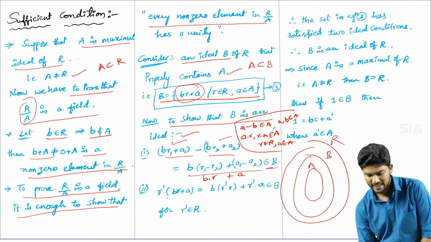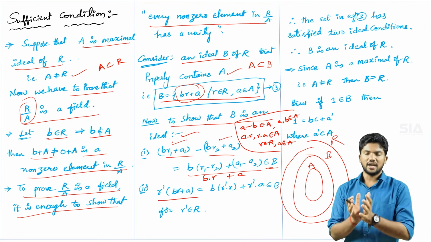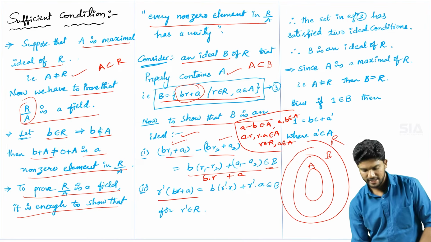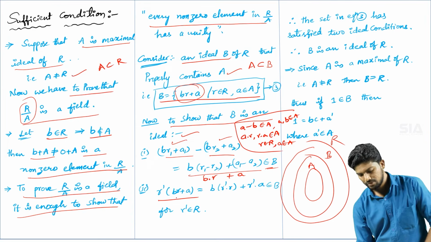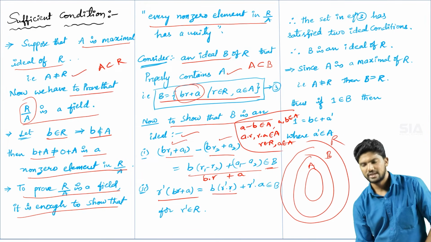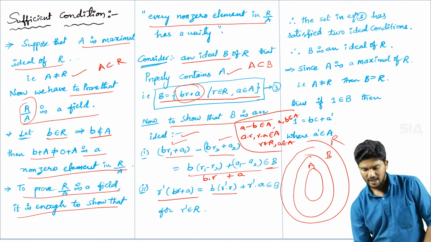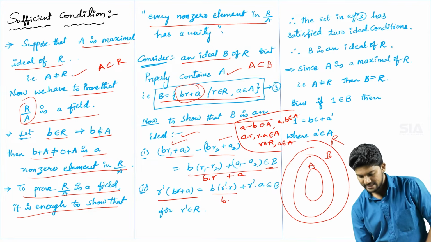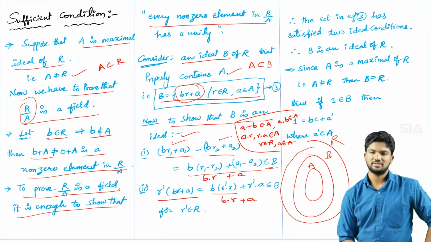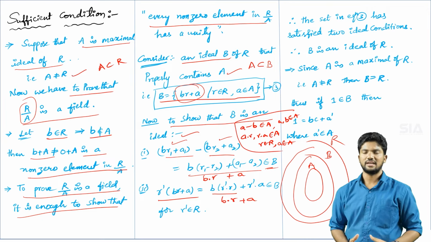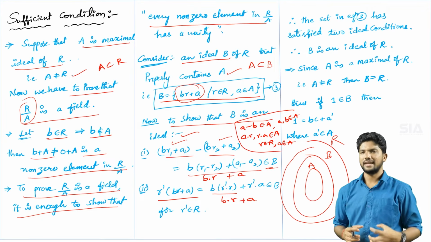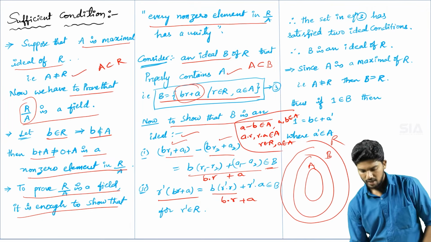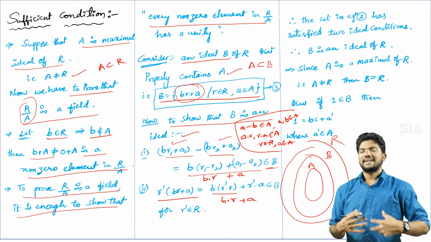Next, the second condition is r dash into a or a into r dash. I am taking here the right ideal. r dash into br plus a is equal to b into r dash into r plus r dash into a. So it also exists in the br plus a format only. So therefore, the resultant multiplication value also gives us capital B elements format only. So therefore, the two conditions of the ideal test are satisfied.